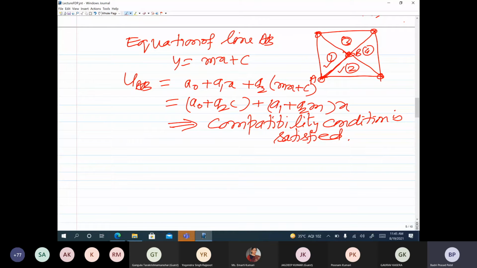Now, the next kind of element we can think of in the triangle is a 6-noded triangle. I'm not discussing that. Then you think of a 4-noded element. Now let me talk of an arbitrary quadrilateral, a 4-noded quadrilateral element.